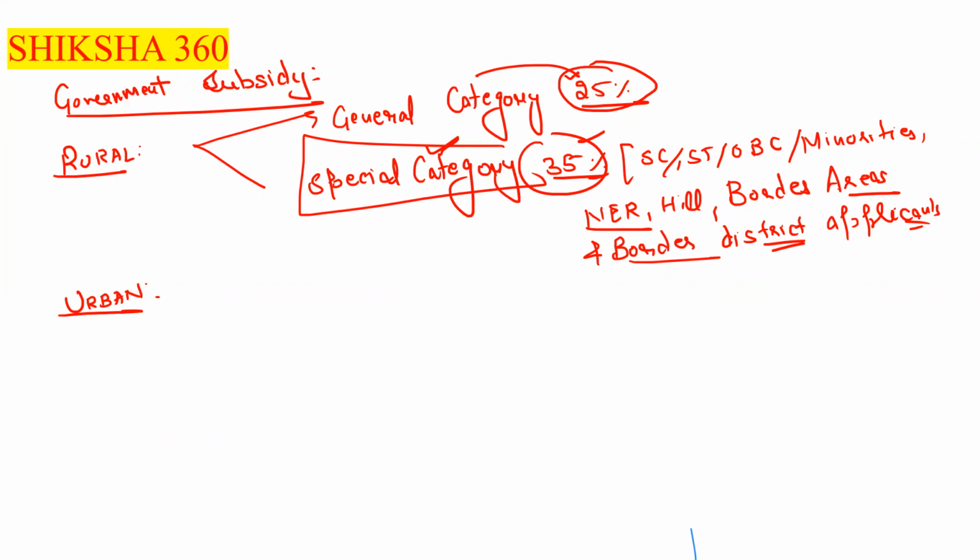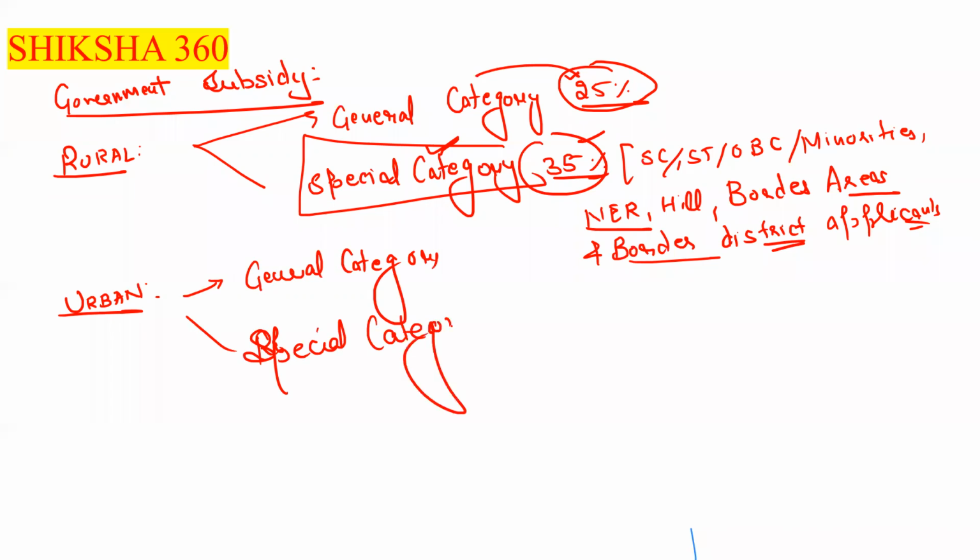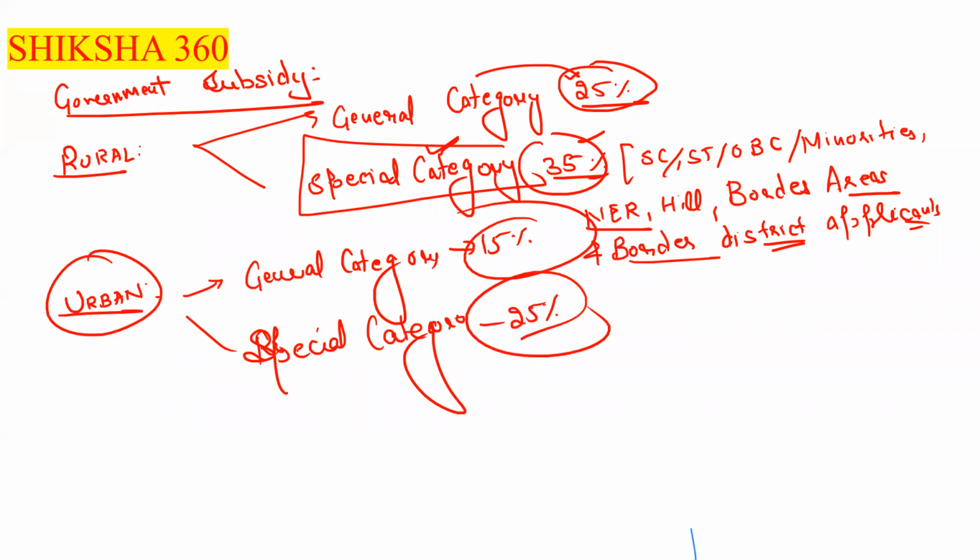Now move to the next one, that is urban areas. Under the urban areas, it is the same for the general category and for the special category. Under the general category in the urban areas, it is to be 15%, and under the special category, it is to be 25%.